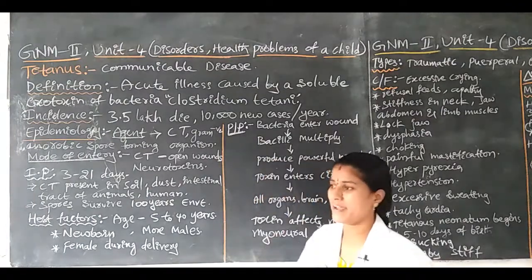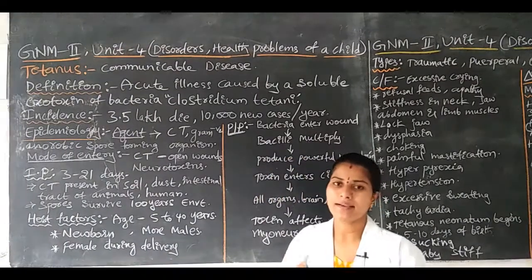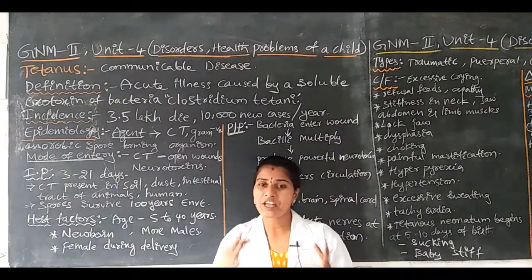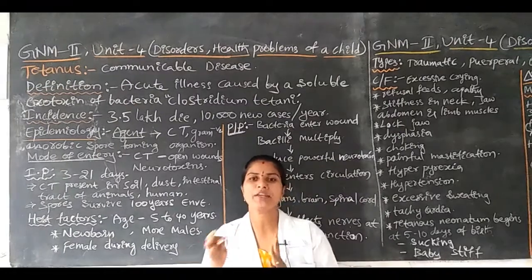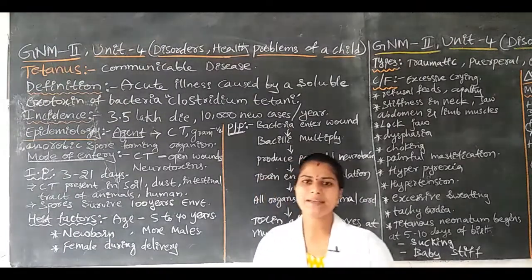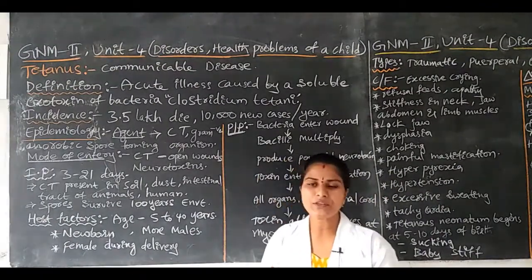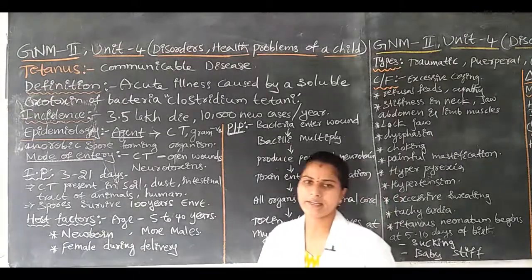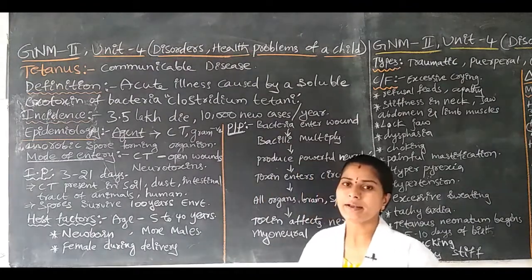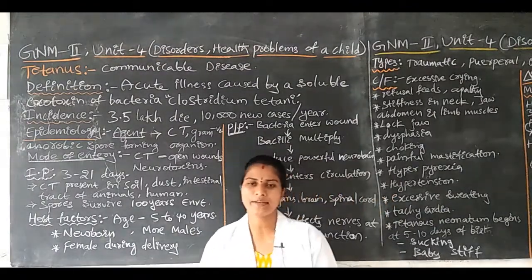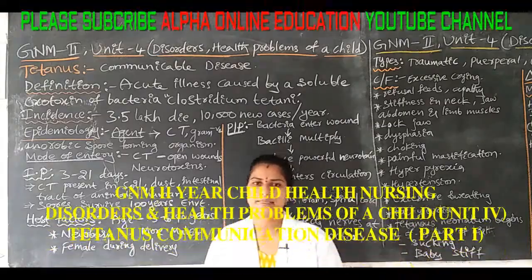Where is it present? The bacteria are present in the intestine, soil, and dust. Mainly people of the 5 to 40 years age group are affected by tetanus. Newborn babies, 0 to 28 days old, are mainly at risk. During delivery, the mother may also be at risk of getting tetanus. The risk is low in females and high in males.